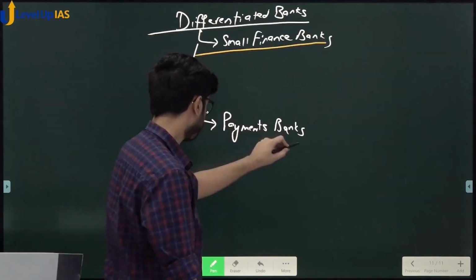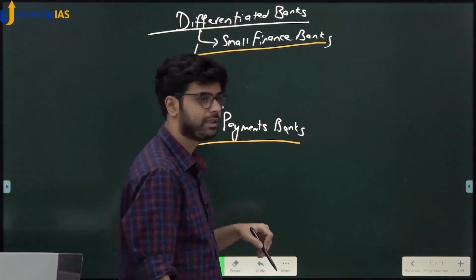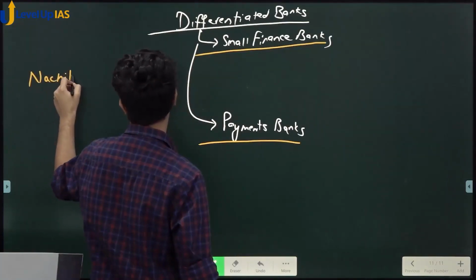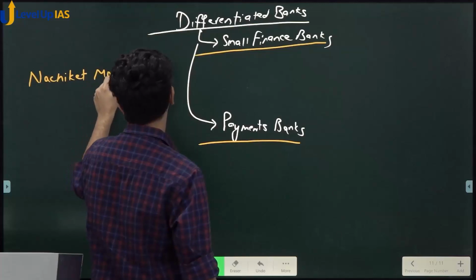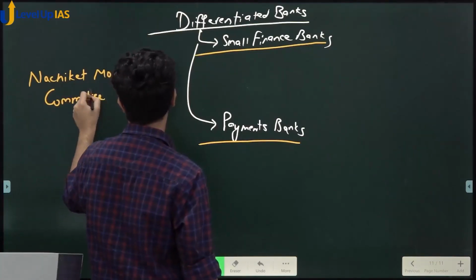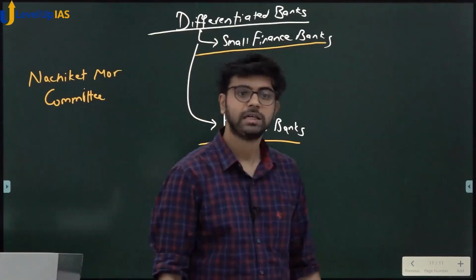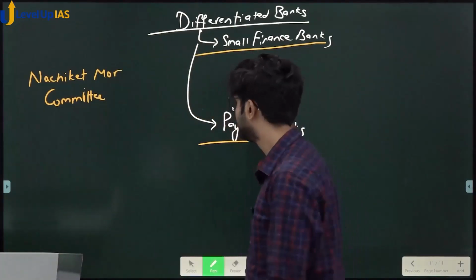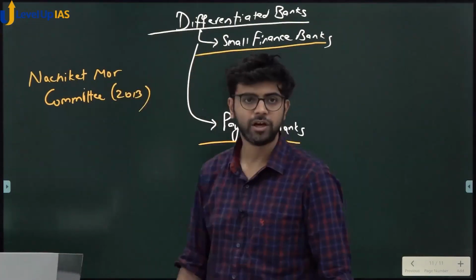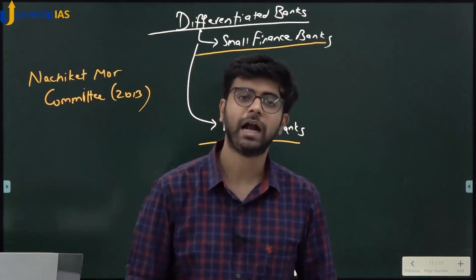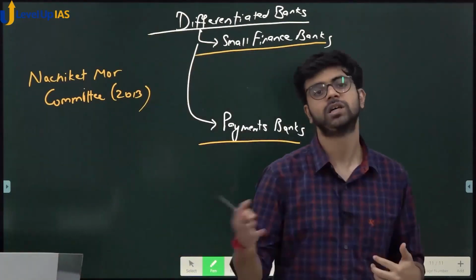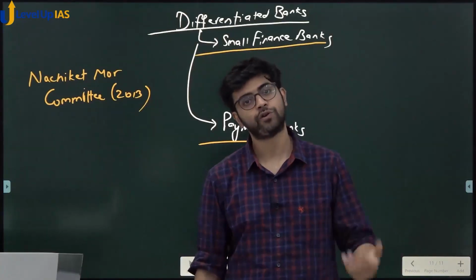So there was a report called, very important, report by the committee, Nachiket More Committee. Nachiket More Committee gave the report in 2013. He was the erstwhile deputy governor, and the committee said one bank should not have to give all services because it is not able to focus on the services.